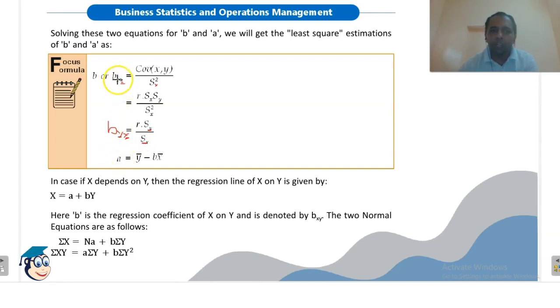Once we have calculated the value of byx, we can calculate the value of a using this equation. Okay, here y bar and x bar are the mean values. Now in case x depends on y, the equation will be like this. Remember, always dependent variable will be written on the left side of the equal to sign, and independent variable will be written on this side. Okay. So b is the regression coefficient of x on y. So it will be written like this, bxy.